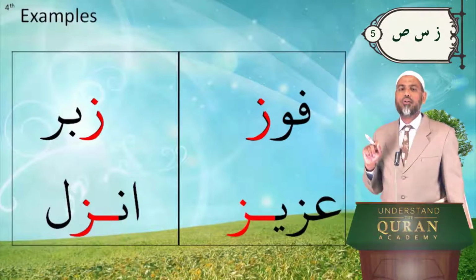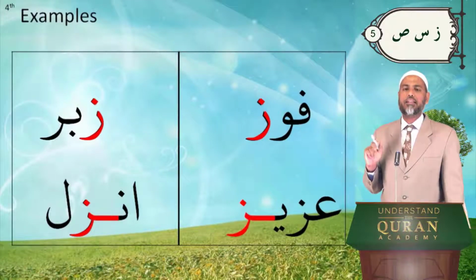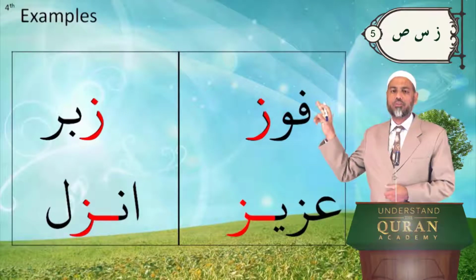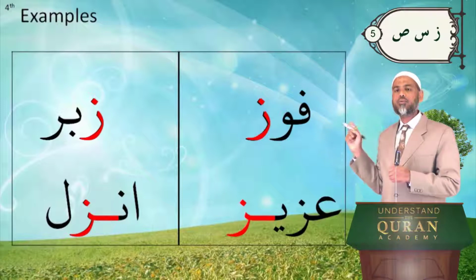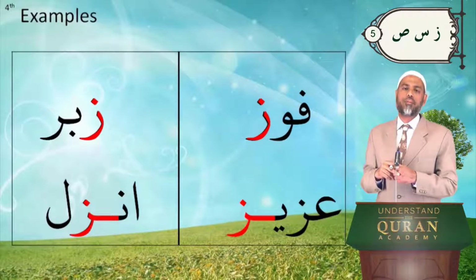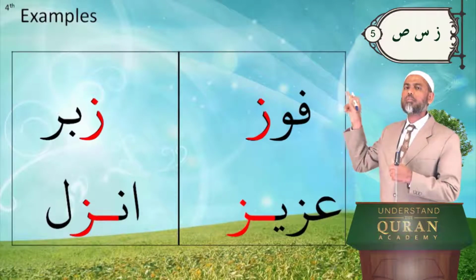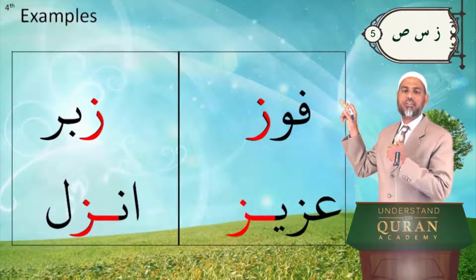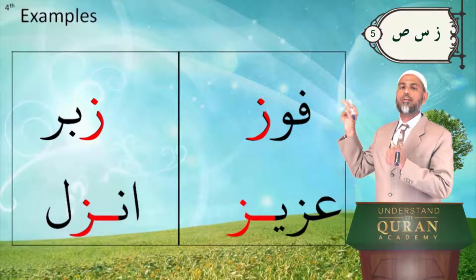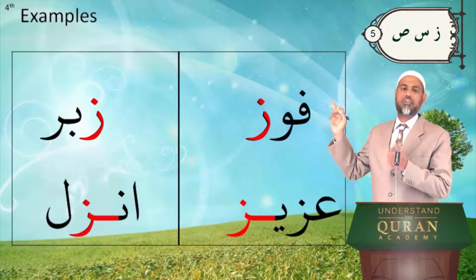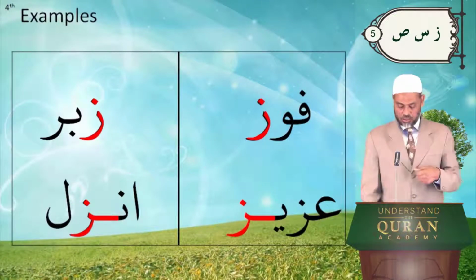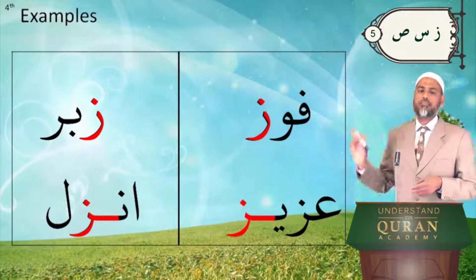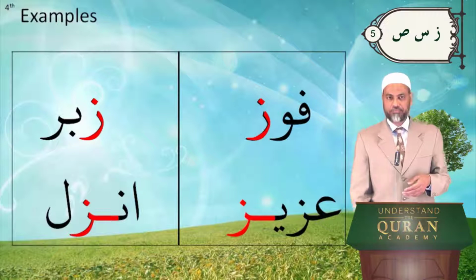Okay, so here we have the examples of the letter za in its full form and the short form, and also with connectors before it. Full form always occurs at the end of the word, and short form in the beginning. Here both are the same. With connectors, they can always occur at the end or in between.